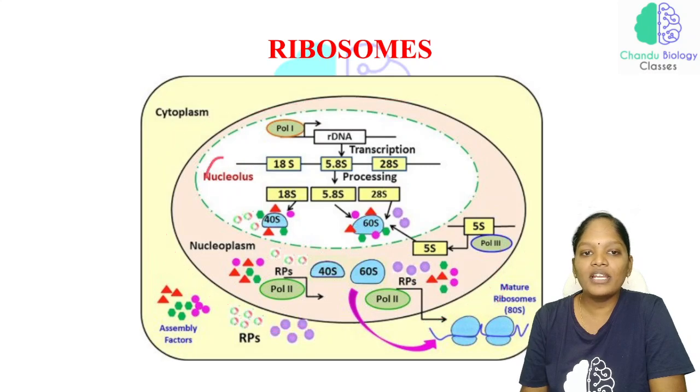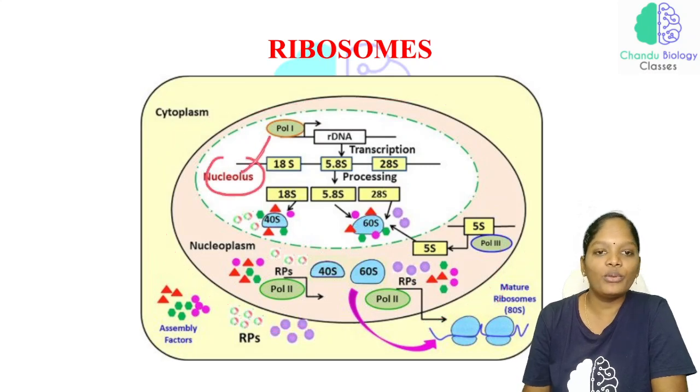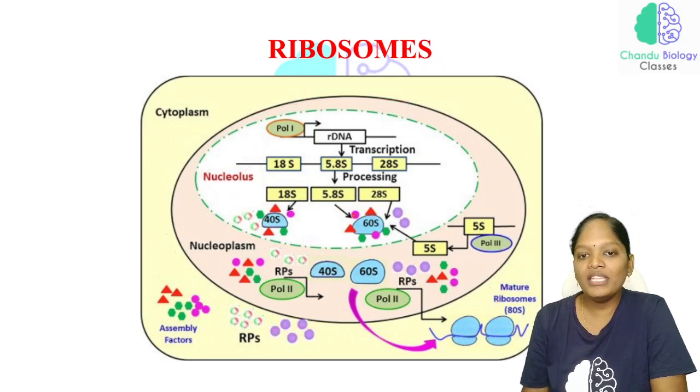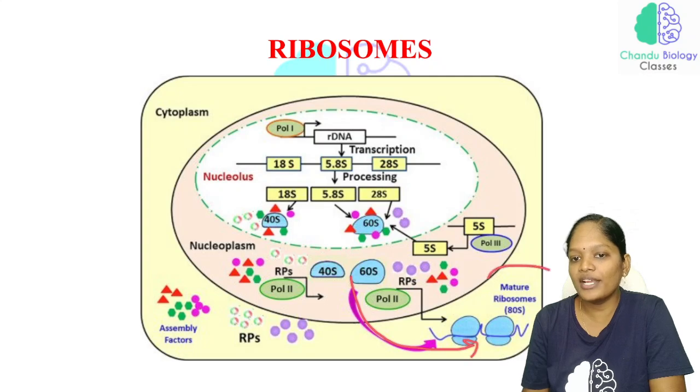Inside the nucleus, we have a structure called the nucleolus, and the space between the nucleolus and the nucleus is called the nucleoplasm. In the nucleoplasm, we have RNA polymerase 2 and RNA polymerase 3. RNA polymerase 2 transcribes the rRNAs that are going to be transferred into the mature ribosome.